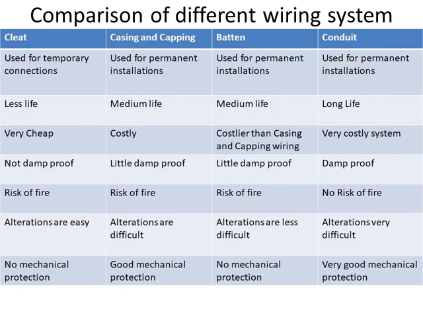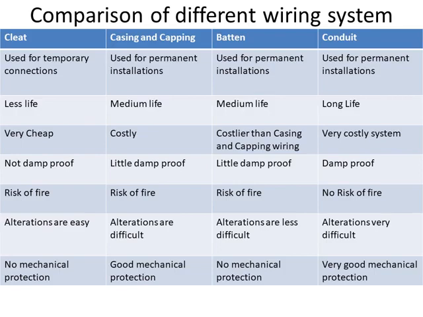Wires are exposed to the environment. Casing and capping are little damp proof. Batten is also little damp proof, but conduit is very damp proof. Risk of fire is there in the first three wiring systems, but there is no risk of fire in case of conduit wiring. Then alteration is easy, means extension is easy in case of cleat wiring system.